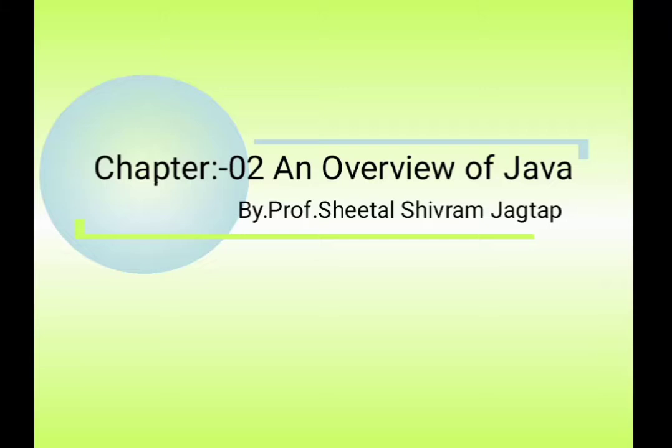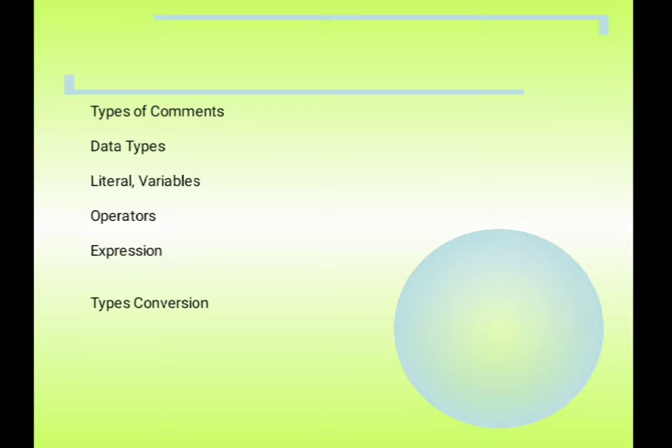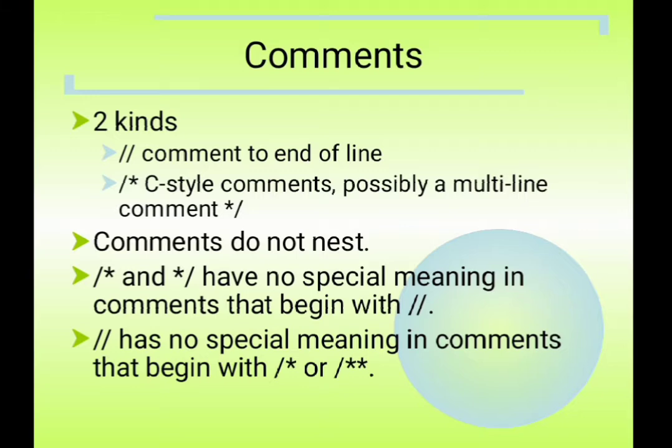Today we will see an overview of Java, which consists of types of comments, data types, literals, variables, operators, expressions and type conversion. First of all, as we know, there are two types of comments. In C we have seen multi-line comments as well as single line comments. Double slash is a single line comment, whereas slash star and star slash make a multi-line comment.